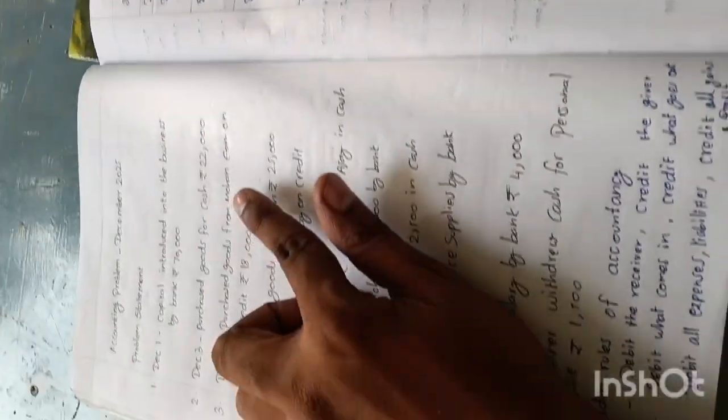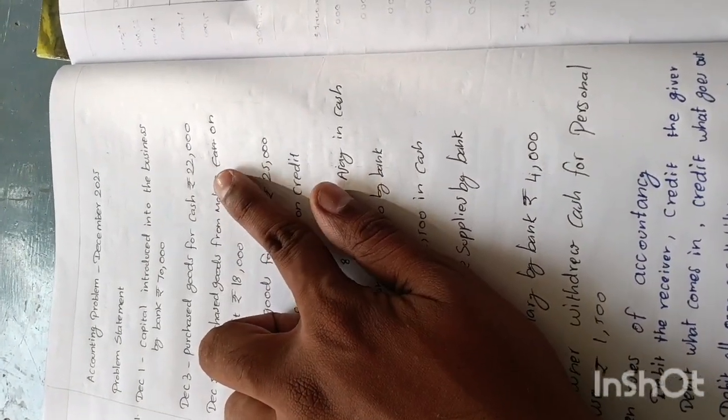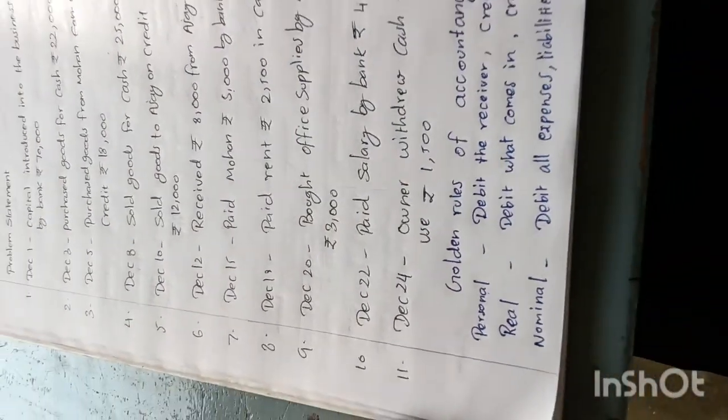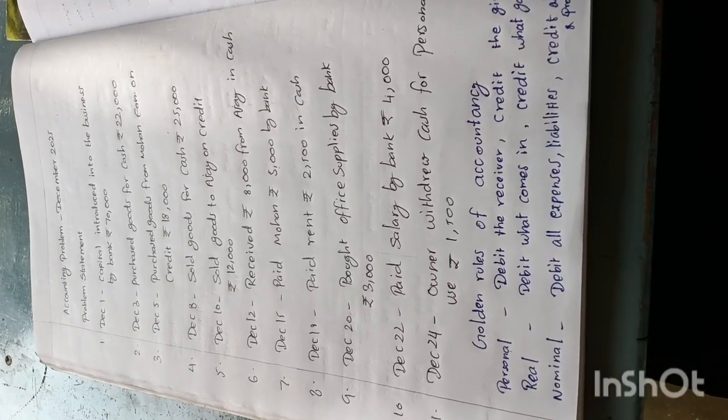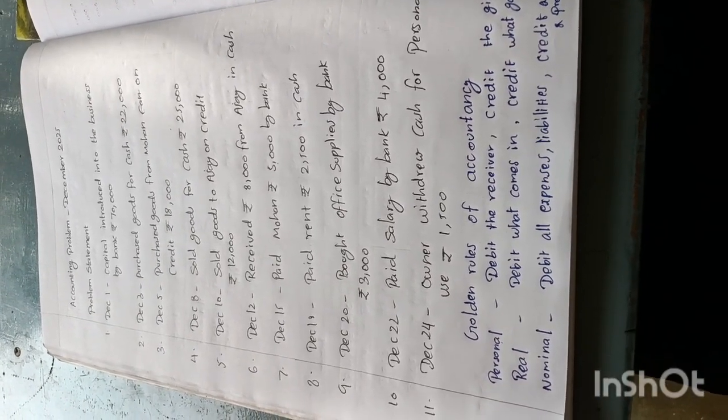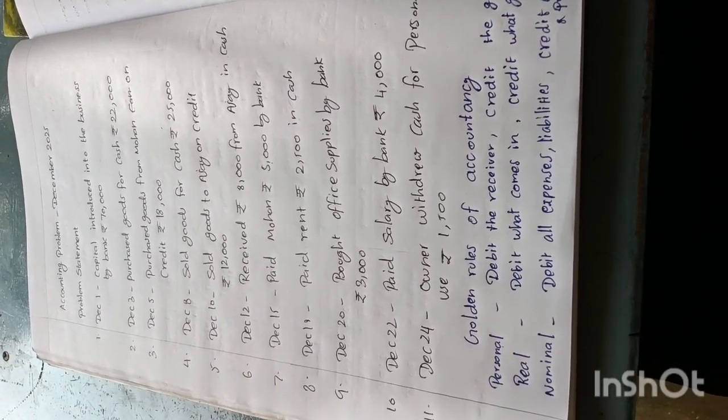Purchased goods for cash 22,000. Here, based on the rules, purchasing goods comes under real account.